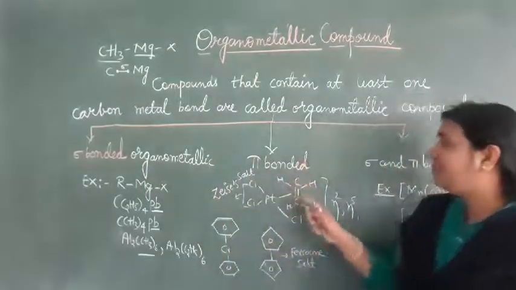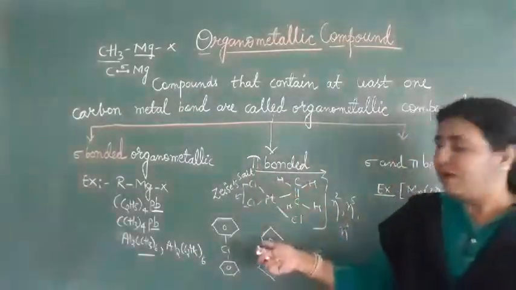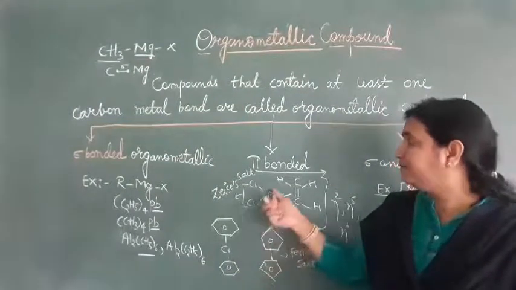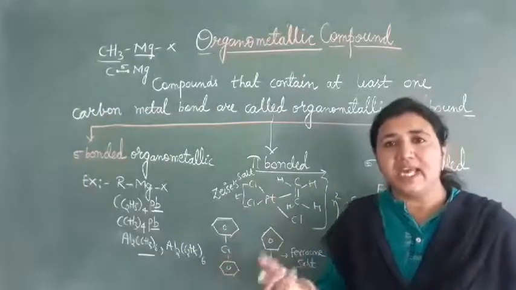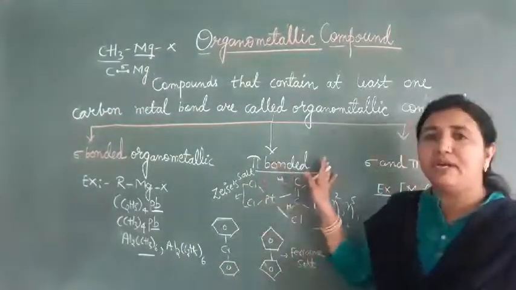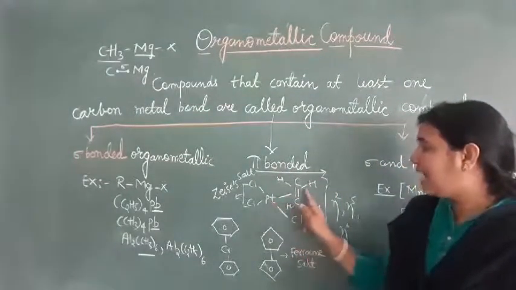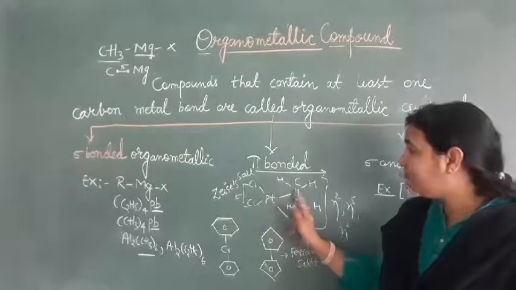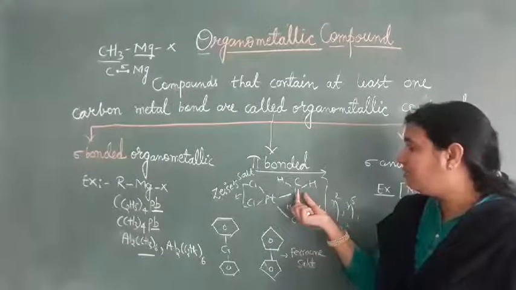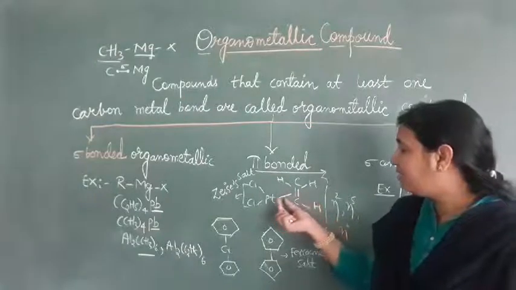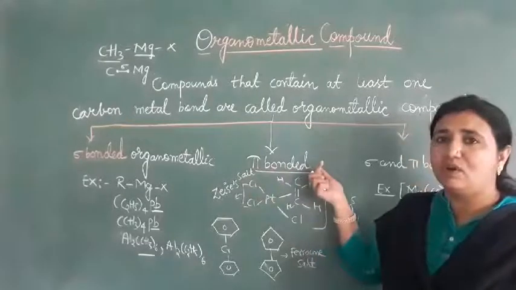Next we have pi bonded organometallic compounds. In these, the compounds of metals with alkene, alkyne, benzene ring or any other rings are called pi bonded organometallic compounds. It means the bond between the metal and the carbon of these ligands involves pi electrons. That's why it is called pi bonded organometallic compound.